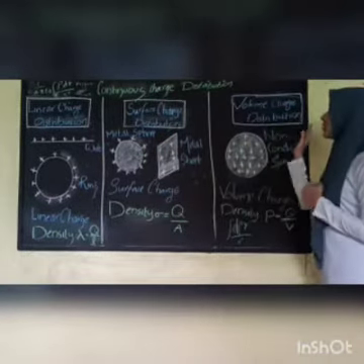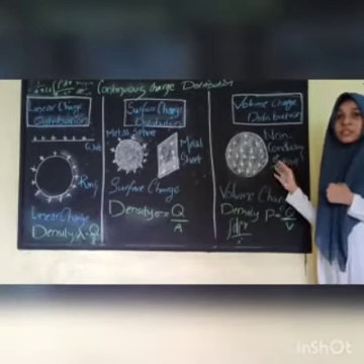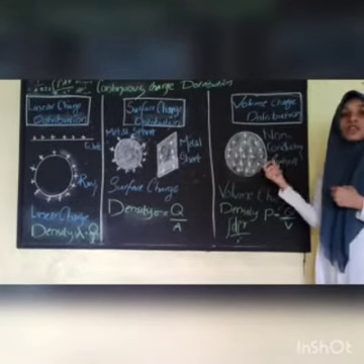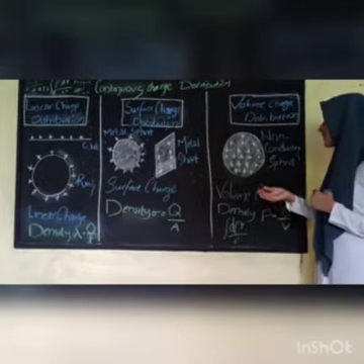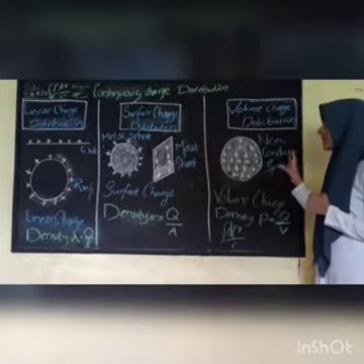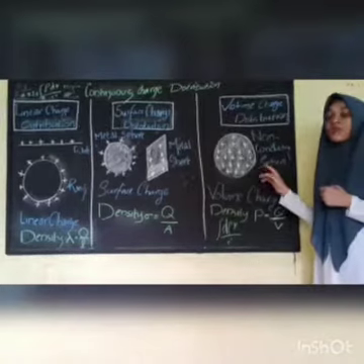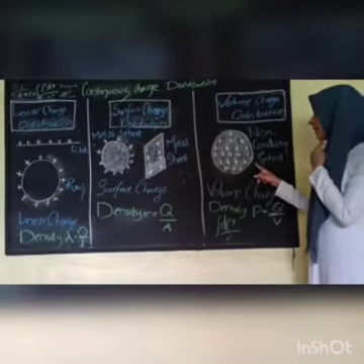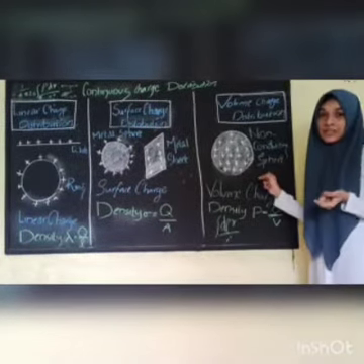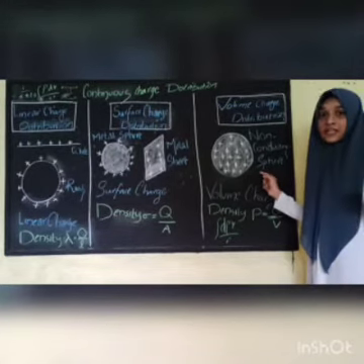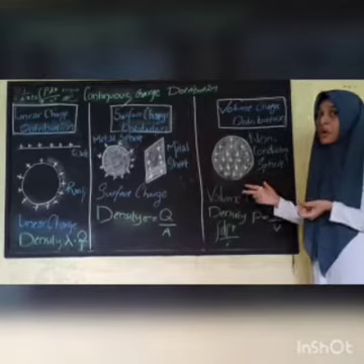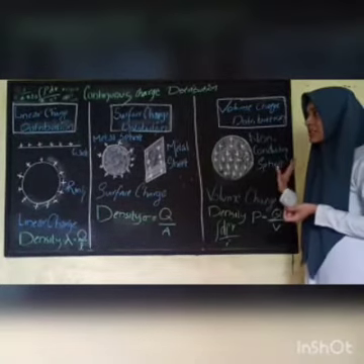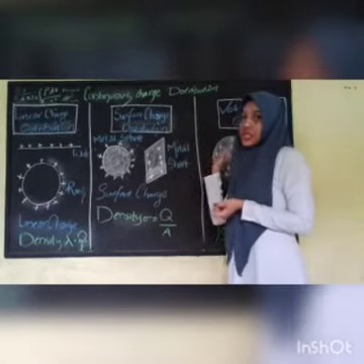Now, when it comes to volume charge distribution, this is also simple. If these charges are passing through the volume of a given substance or of a given system, we call it volume charge distribution. For example, if you are taking a non-conducting sphere, a plastic sphere, and we are charging it, then we can observe that the charges are passing through the volume of the sphere. So that is the logical idea with these three charge distributions.